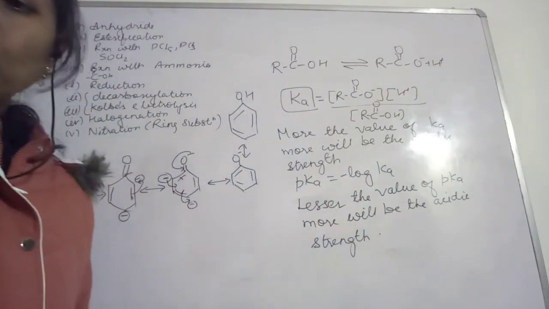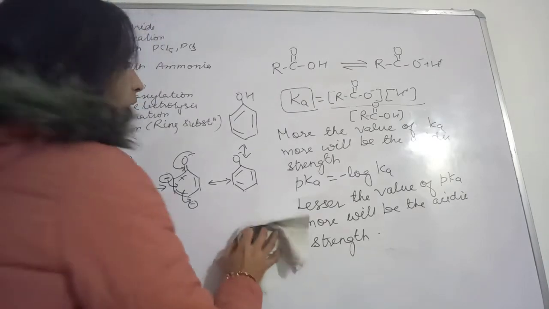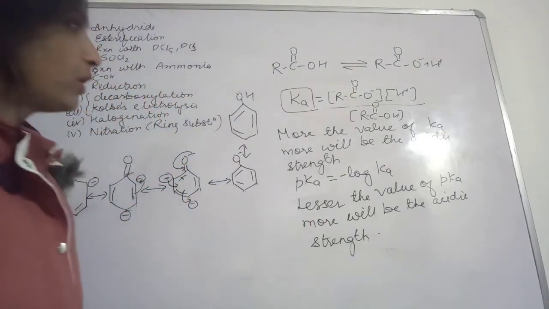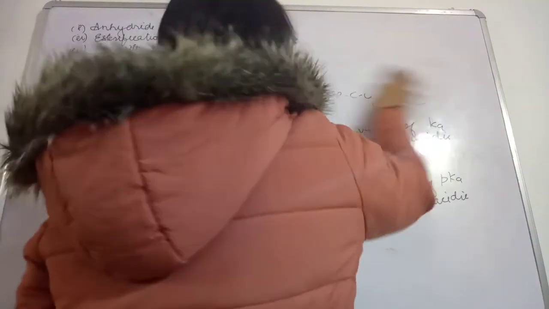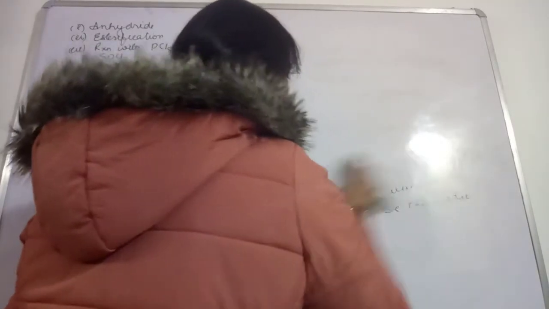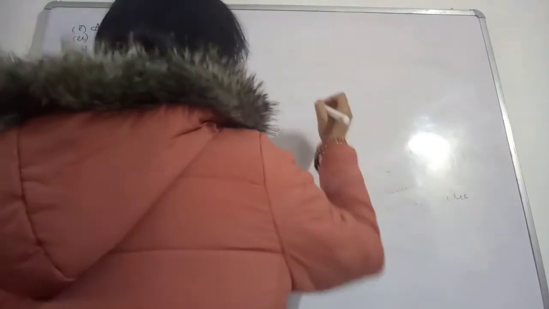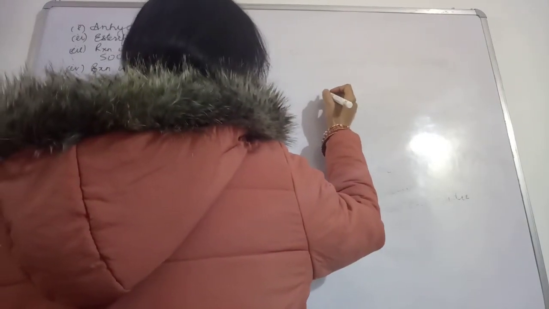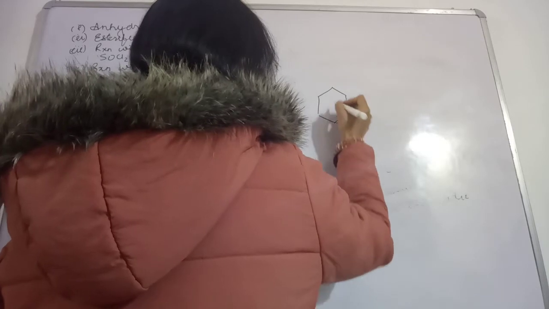Okay, so more will be the acidic strength. So now next, this was all about acidic strength. Now let's talk about the groups which are attached with the acids. Suppose we have a benzene ring.